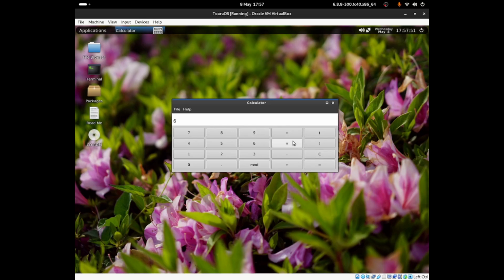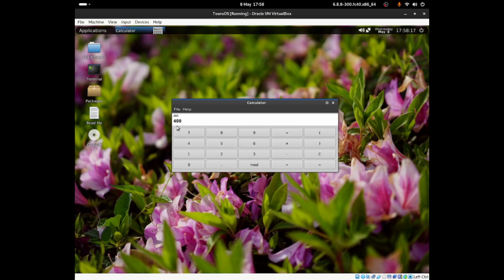If I do 6 plus 6, if I now do this bracket, if I now do 5 times 5, I haven't done maths in such a long time, to be honest, so I don't know if that would give me an error or not, which it has done. So if I now do 4 times 4, if I do times with that bracket, if I do 5 times 5, then maybe that will work.